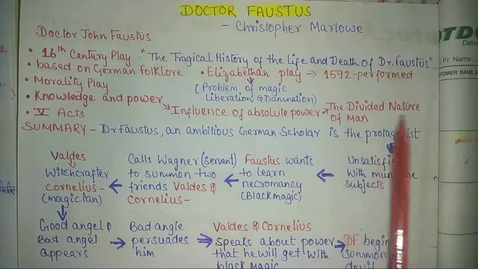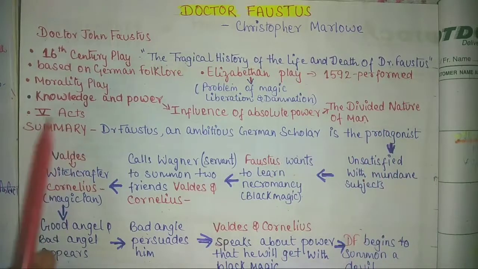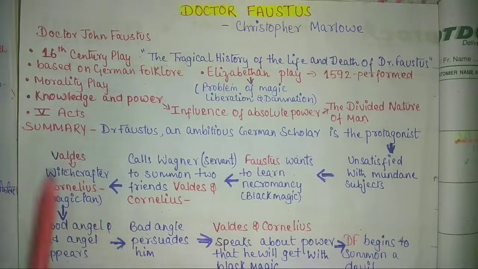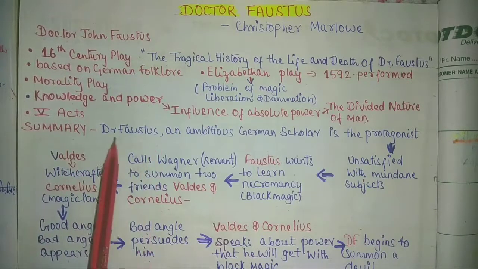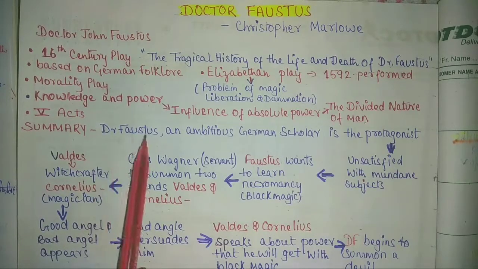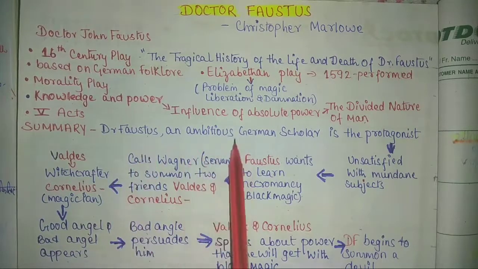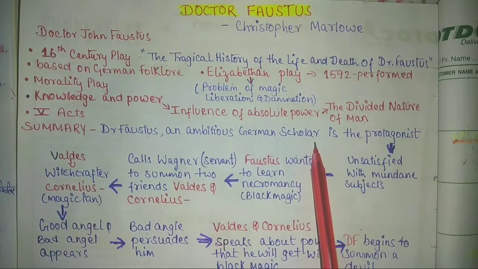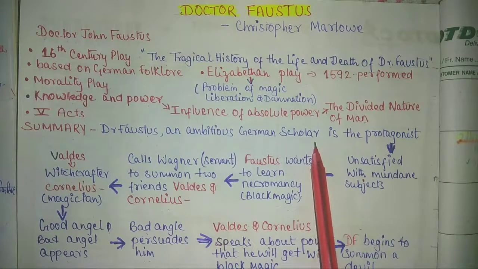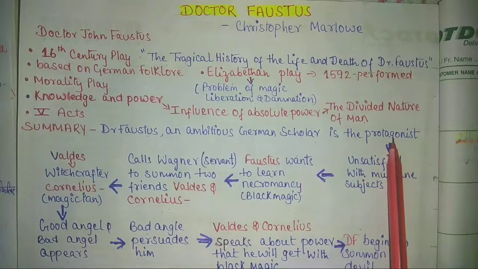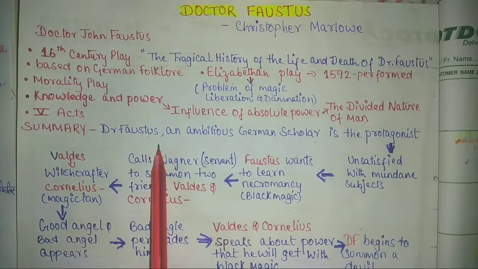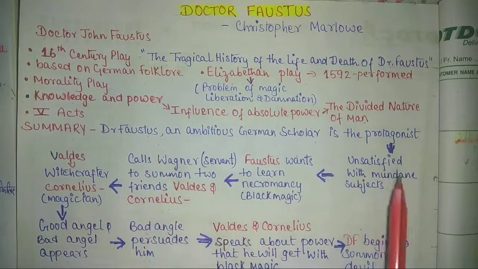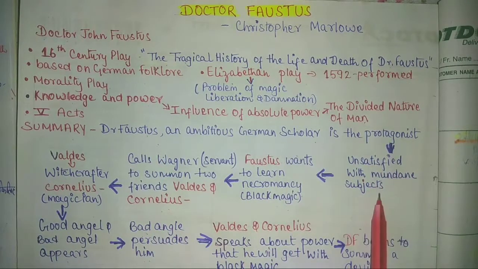Okay, let's move ahead. This play is in 5 acts. Okay, let's go towards the summary now. In the summary we find Dr. Faustus, who is an ambitious German scholar in Wittenberg, a German University. Okay, and he is the protagonist of the play as well. Here we find Dr. Faustus, who was an extremely learned person. Okay, he had become unsatisfied with mundane subjects. He wanted more knowledge. He wanted to read more.